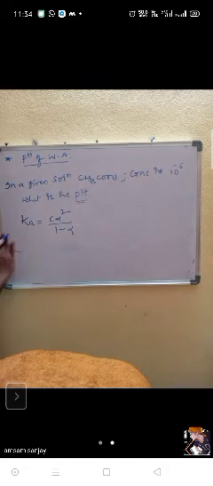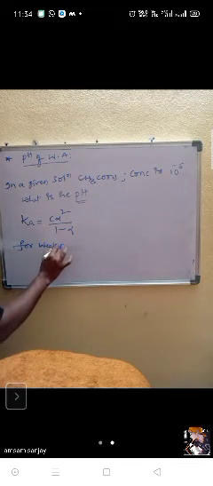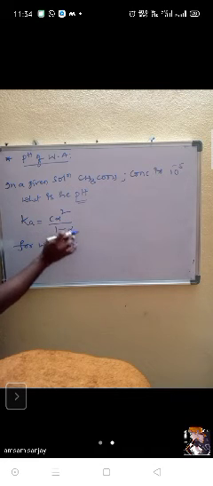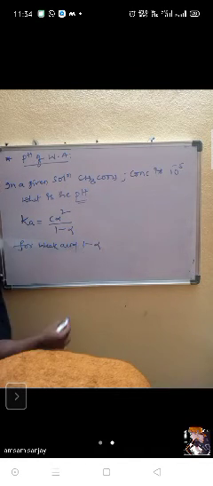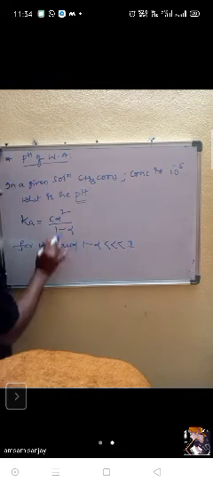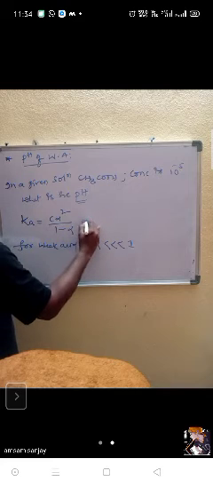It means for weak acid, this alpha, but not this one. It means 1 minus alpha is less than 1, and this totally becomes 1. What will happen? Ka is equal to C alpha square.